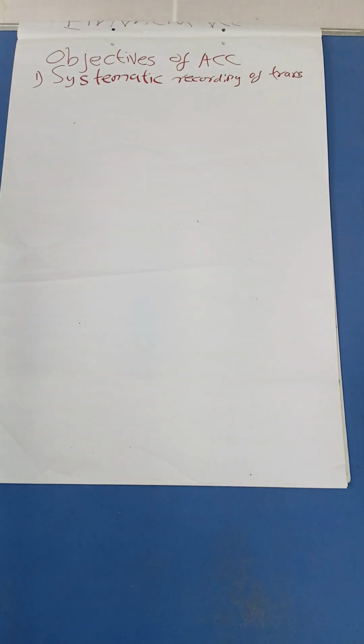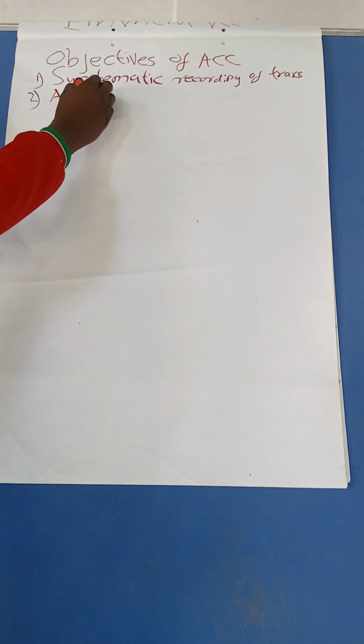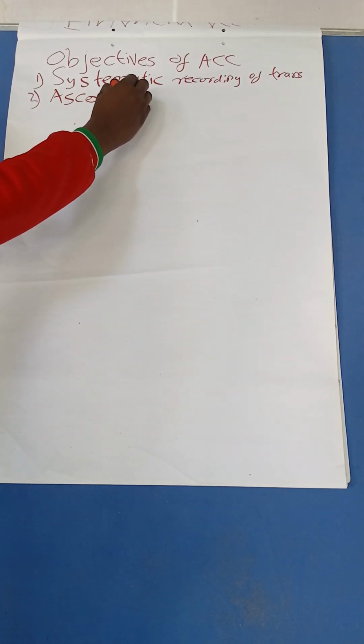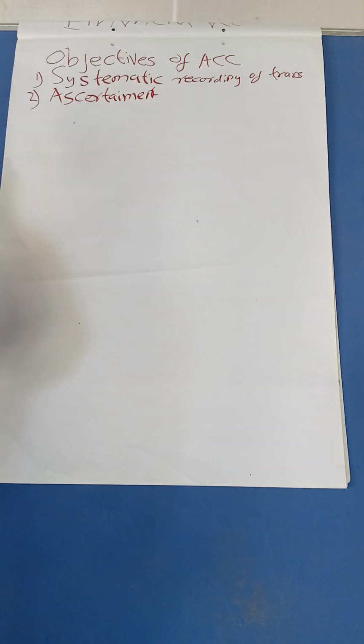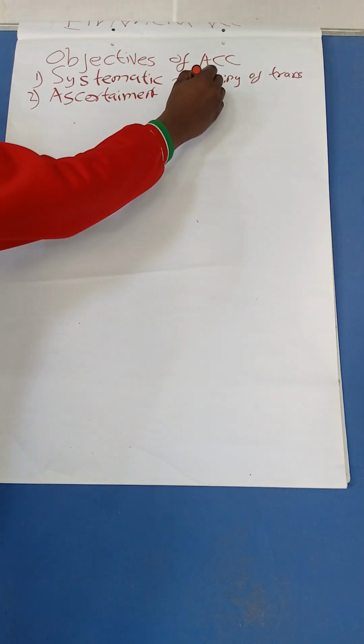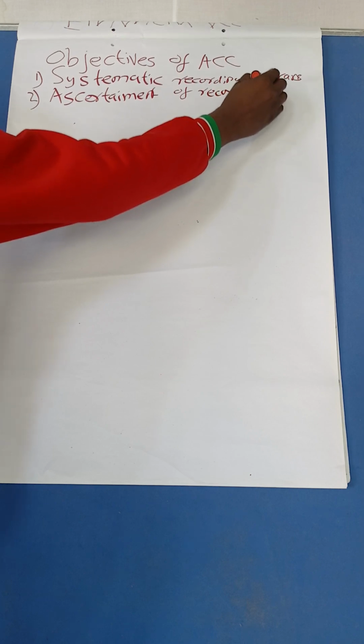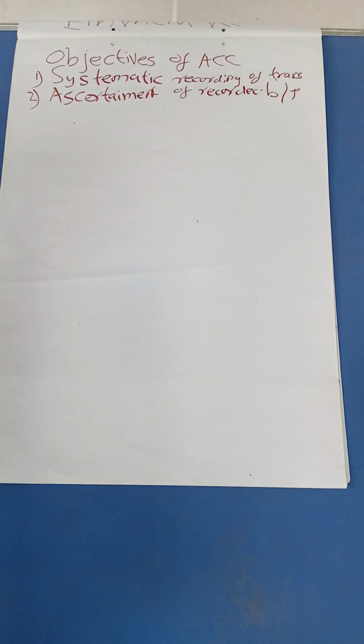Good. Then two, we are going to ascertain. Ascertainment of the above recorded business transactions is another objective.